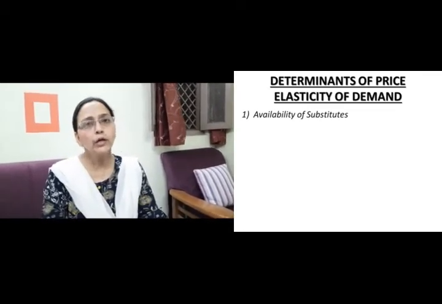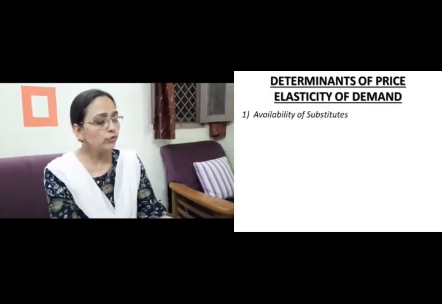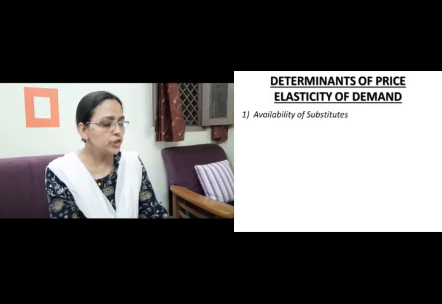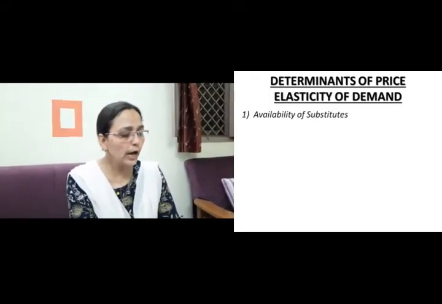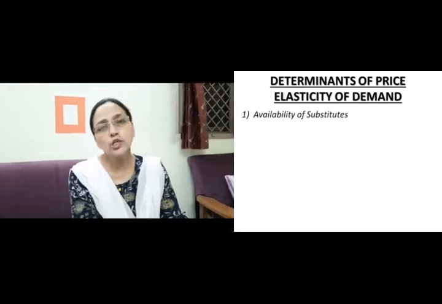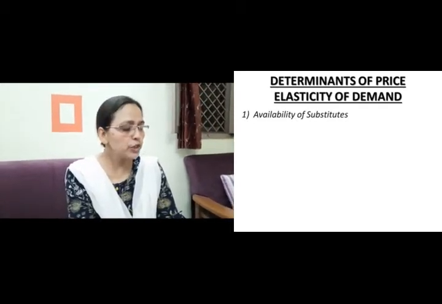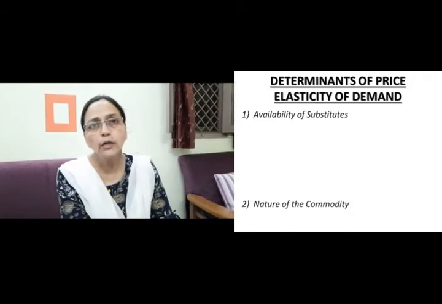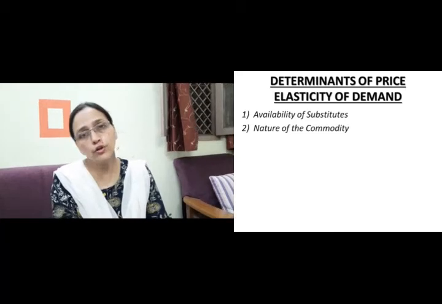So how can we conclude this point? We can say that in general, a commodity with more and close substitutes tends to have an elastic demand. On the other hand, a commodity which has few and distant substitutes, or weak substitutes, will have an inelastic demand, right? Then we come to point 2, that is nature of the commodity.